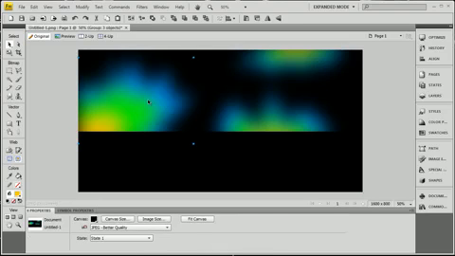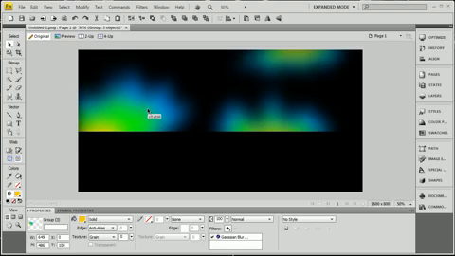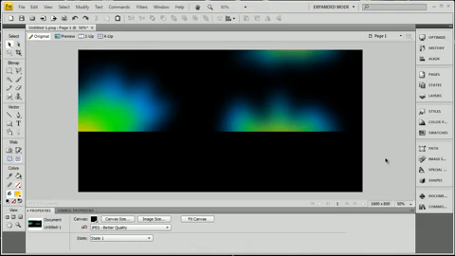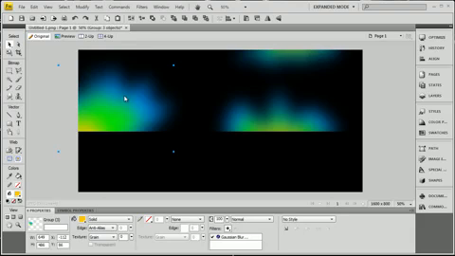Now let's take this one and move it down a bit, and move it over a bit. Now all we have left to do is create the reflections. Okay, so to create these reflections, it's going to be rather simple. All we have to do is highlight that one, hold shift, highlight the other one over here, and we're going to press Control C to copy and Control V to paste.